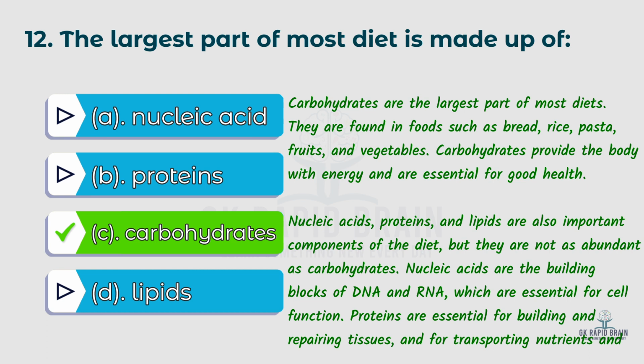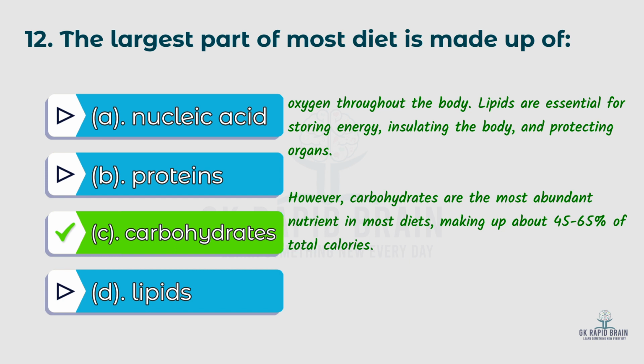Nucleic acids, proteins and lipids are also important components of the diet, but they are not as abundant as carbohydrates. Nucleic acids are the building blocks of DNA and RNA, which are essential for cell function. Proteins are essential for building and repairing tissues and for transporting nutrients and oxygen throughout the body. Lipids are essential for storing energy, insulating the body and protecting organs. However, carbohydrates are the most abundant nutrient in most diets, making up about 45 to 65% of total calories.